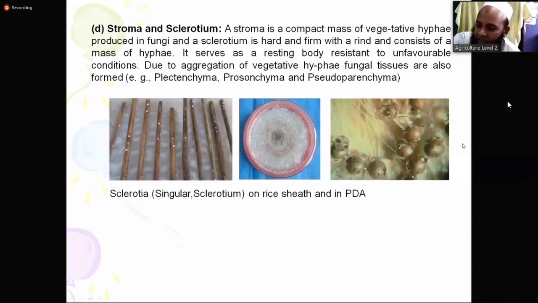Here there is an example from my student. My student grew this structure on rice. These are actually rice straw. They grew the fungus in the laboratory and found this type of structure. Actually, they become blackish after that. So we can take this structure into the PDA media, food of fungus, and the fungus grows with numerous small structures. These are called sclerotia. These sclerotia become blackish after some time.